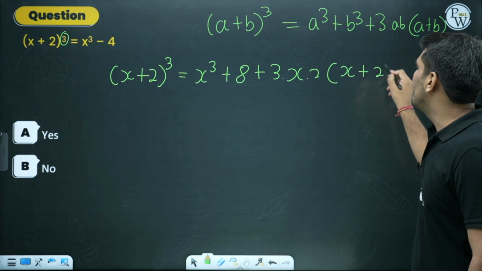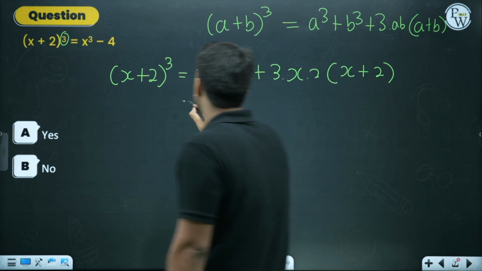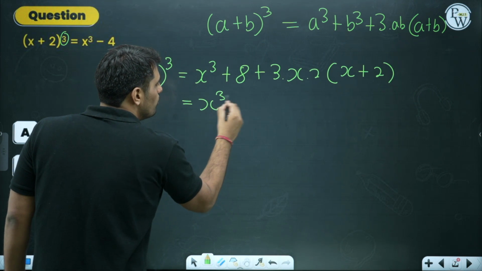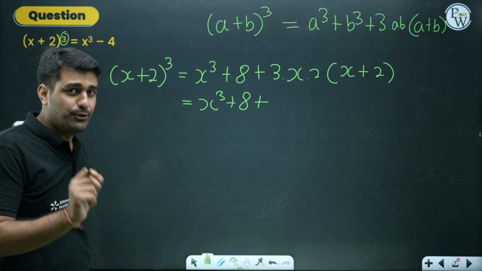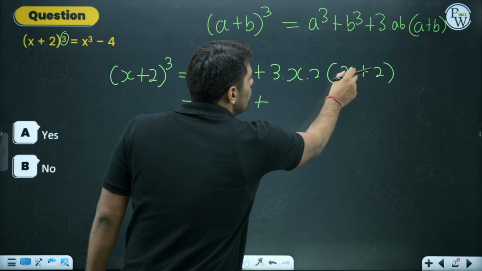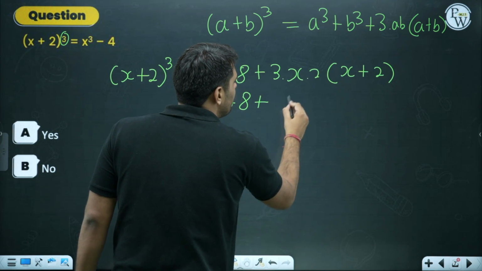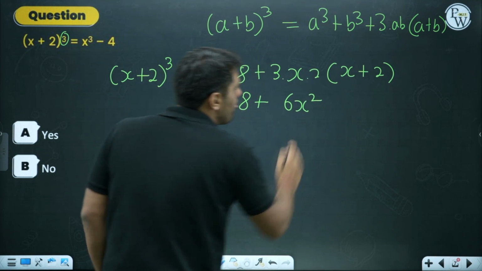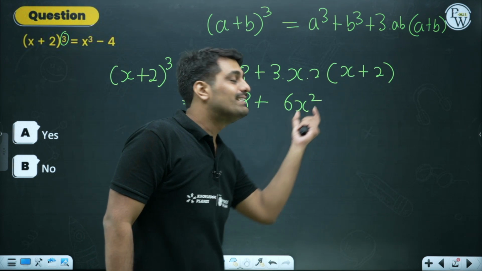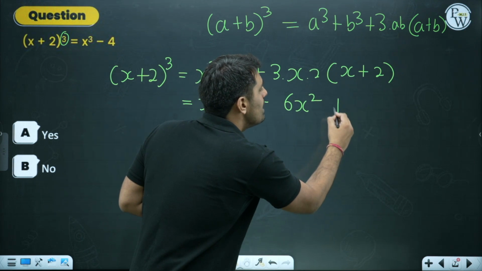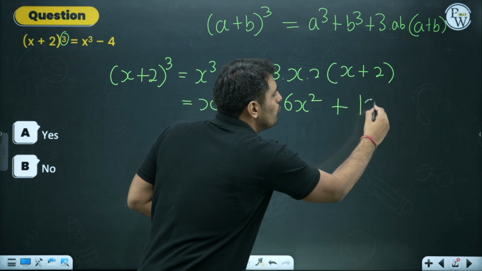Now I can simplify this equation over here. x cube will remain as it is, x cube plus 8. Let me do the simplification. 3 into 2 is 6. 6 into x, 6x into x, so this becomes 6x square. Then 6x into 2, that means 12x.